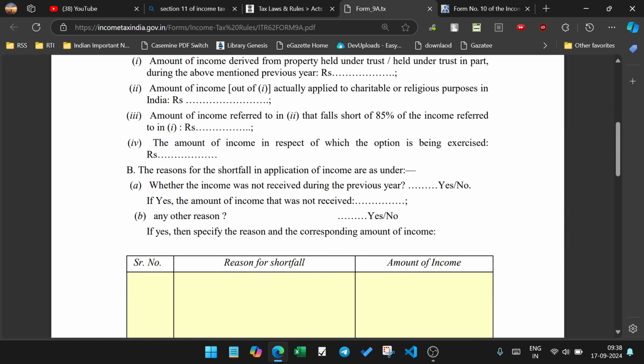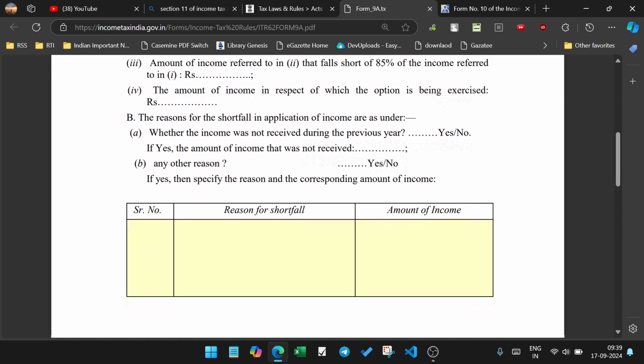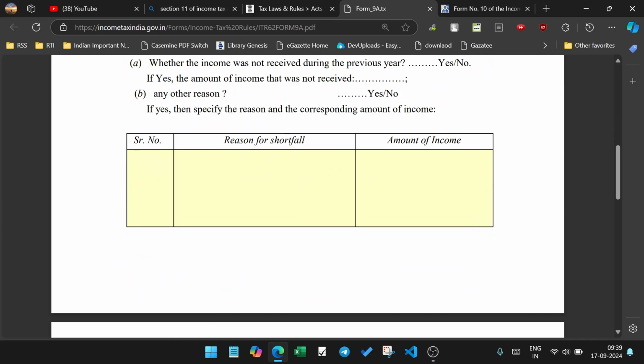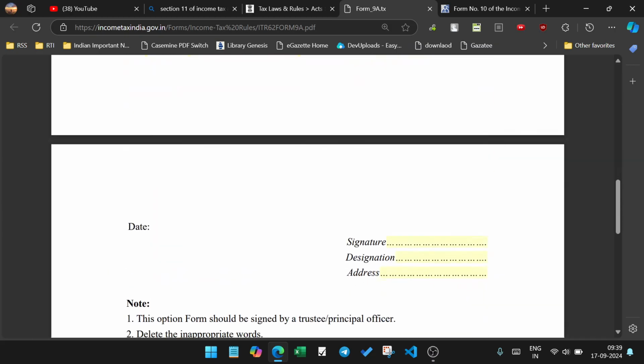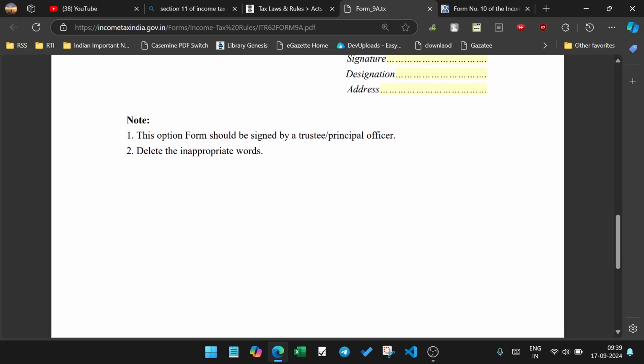Amount of income that receiving class to fall short of 85% of amount plus amount received which is exercised when the reason of shortfall is whether income is not received during the previous year. The amount is received but outcome. Neither reason in previous or specific reason correspondence with the reason for shortfall amount of then option of form shall be signed at trustee and date and the